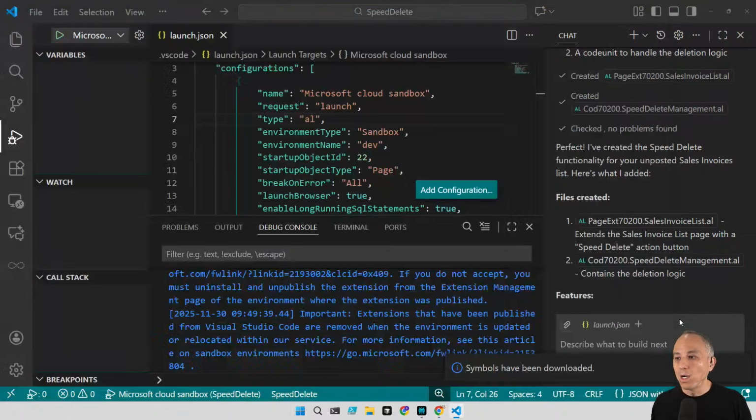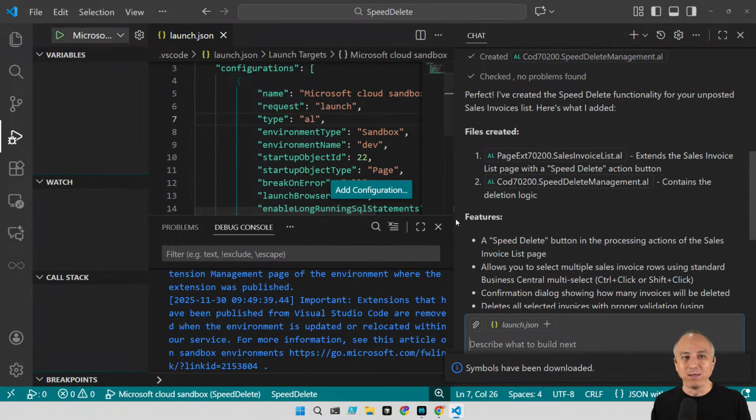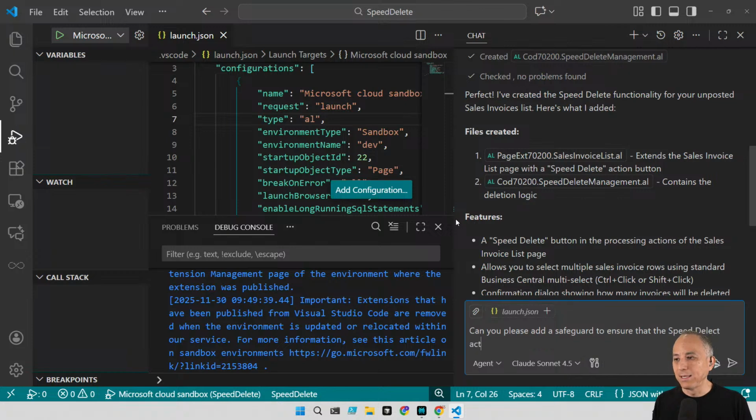Okay, so one of the things that I thought was, okay, let's add a little bit of safety around this. Let's say, can you please add a safeguard to ensure that the speed delete action can only be used when environment type equals sandbox?